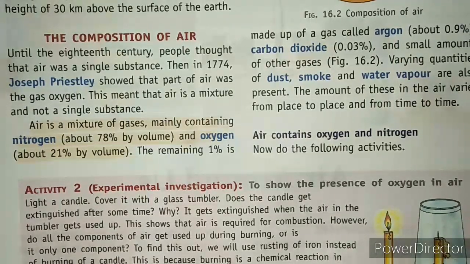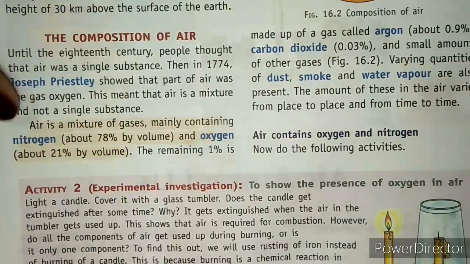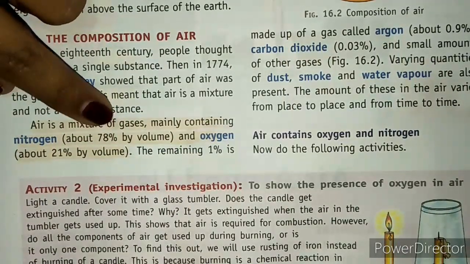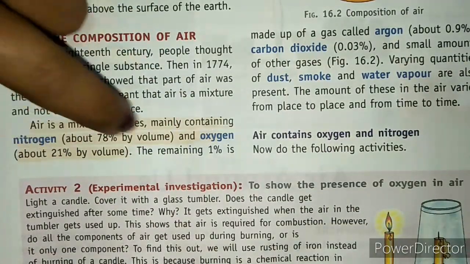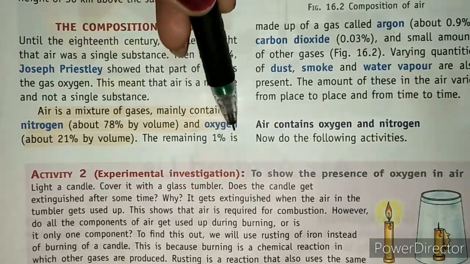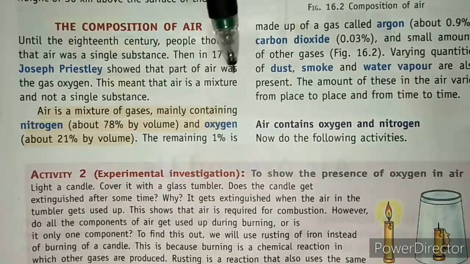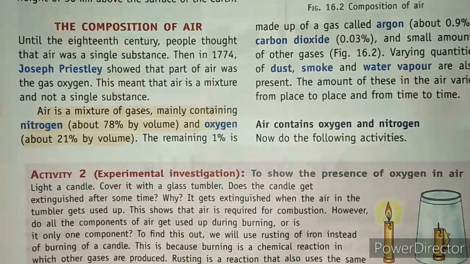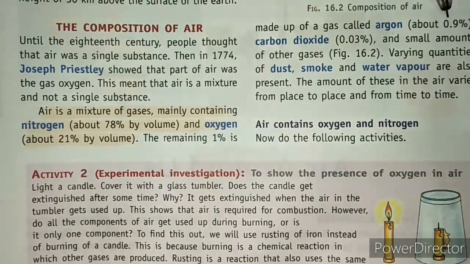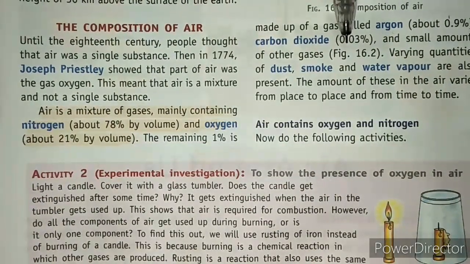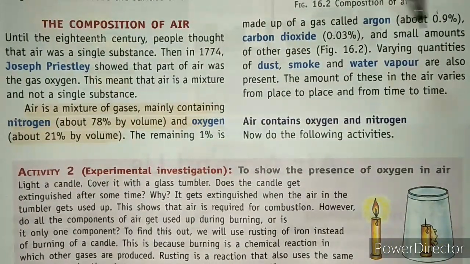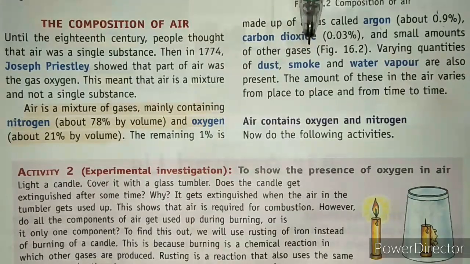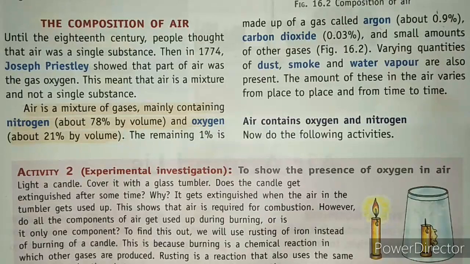The first is nitrogen, which is about 78% of the air, and oxygen, which is 21%, and the remaining 1% is made up of a gas called argon, which is 0.9%, and carbon dioxide, which is 0.03%, and small amounts of other things like dust, smoke, and water vapors. These are also present.